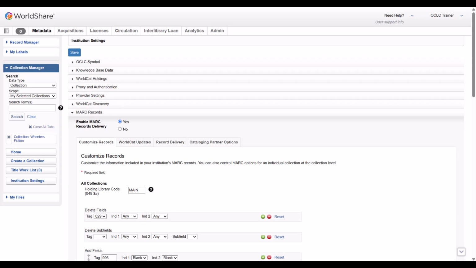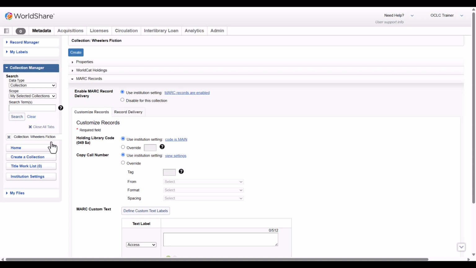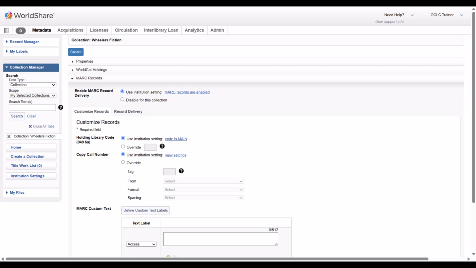To return to create a collection, select the Collection tab with the In Progress collection name in the menu on the left side of the screen. When you return to the MARC Records accordion, select Use Institution Setting to apply the settings configured in your profile. With MARC Records enabled, the Customize Records opens by default. Here, you can make record customization changes specific to this collection.